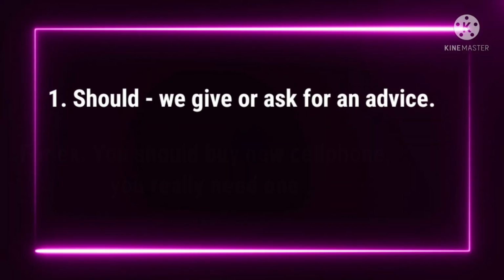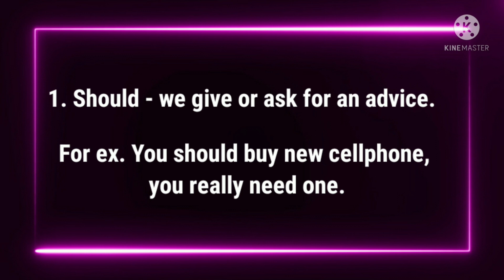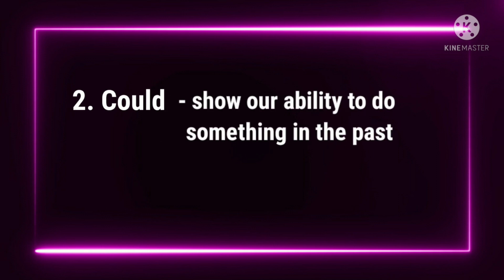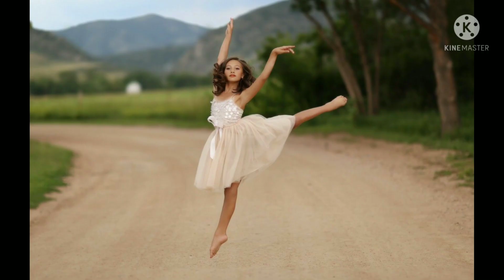For example, you should buy a new cell phone. You really need one. Here you are giving advice to someone to buy a new phone. Let's move further. Second modal verb is could. We use could to show our ability to do something in the past. A few things that we could do in the past but can't do right now.